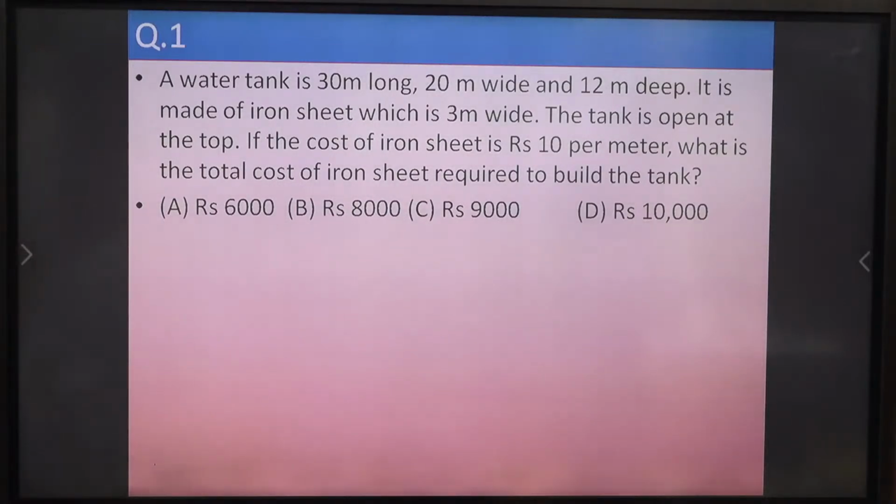So all your concepts of aptitude will be revised. Just recall them, try to solve the problem and provide your answer in the chat box, and then see our solution.